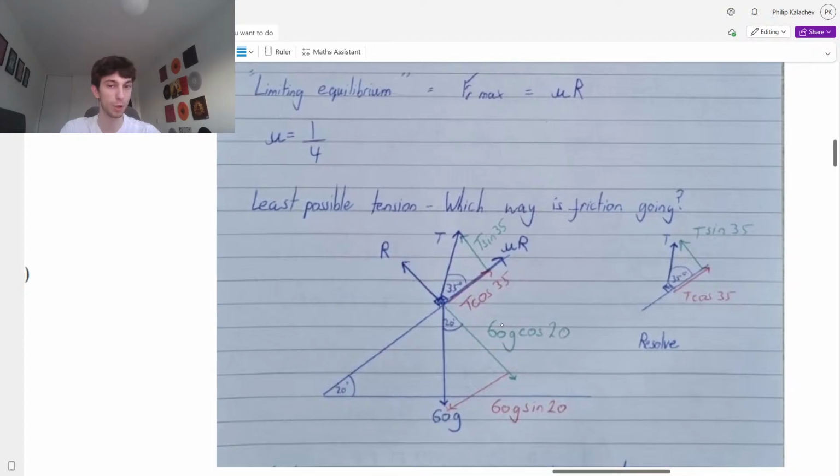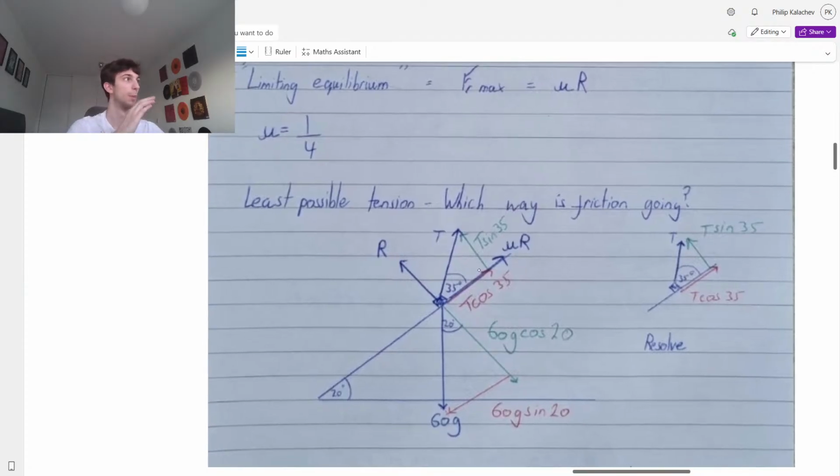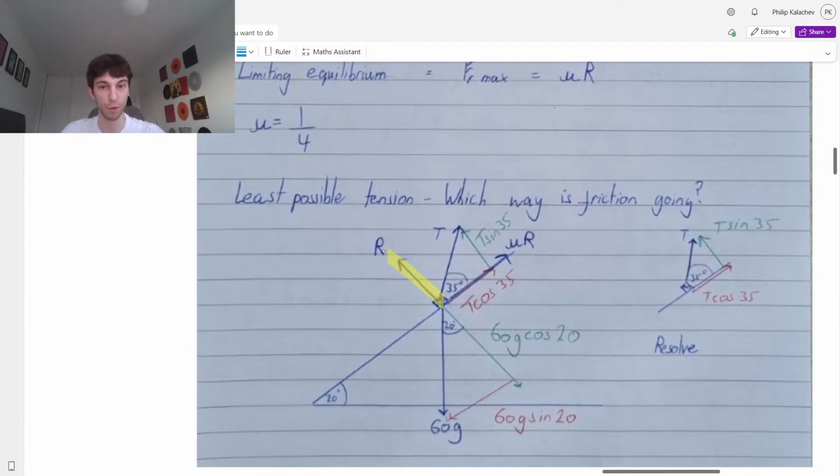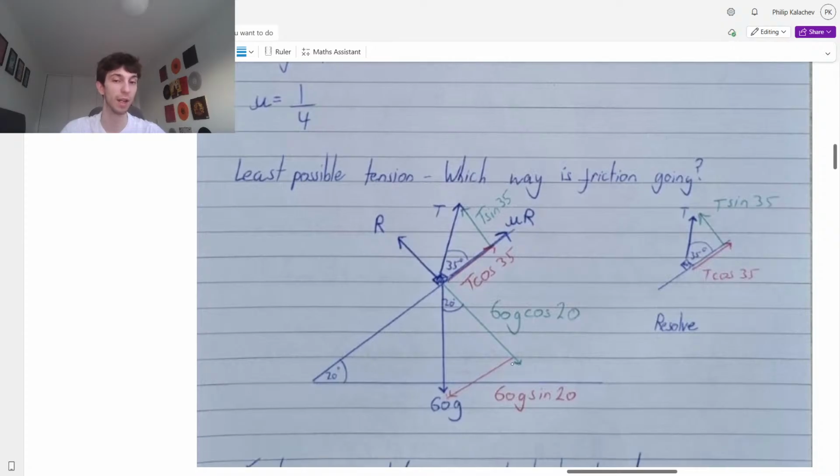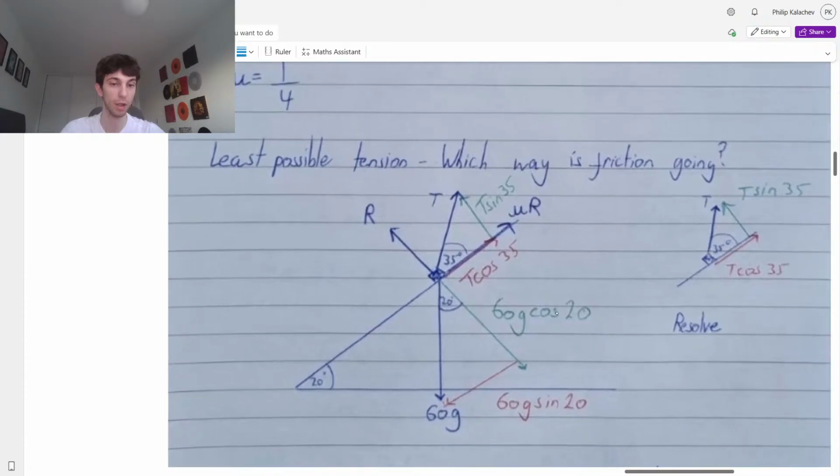So what we do, as we always do with these questions, we're going to resolve perpendicular to the plane and parallel to the plane. Whereas if it was a rigid body, we'd be just doing vertical and horizontal, but when we have a particle, we have to go perpendicular and parallel to the plane. So we have our reaction force, naturally. And this 60g we split into a perpendicular and a parallel component.